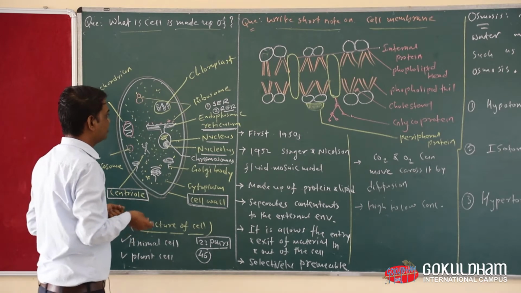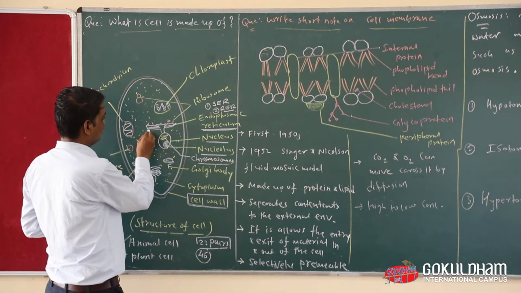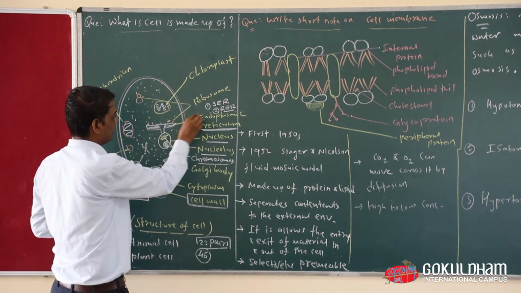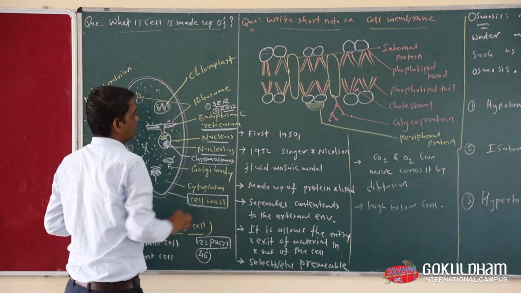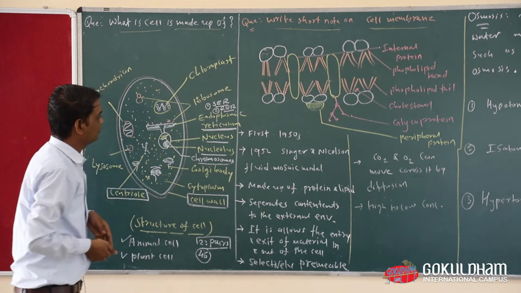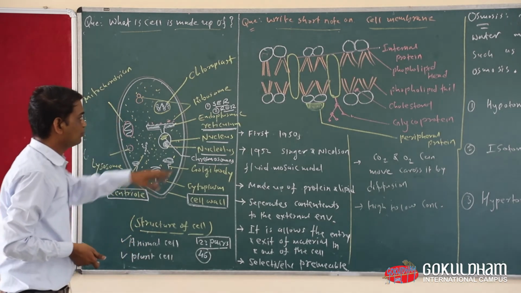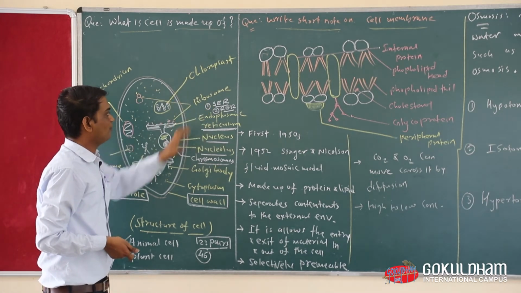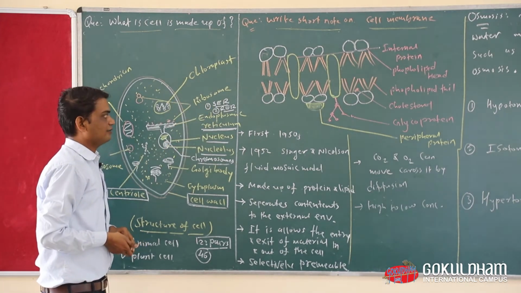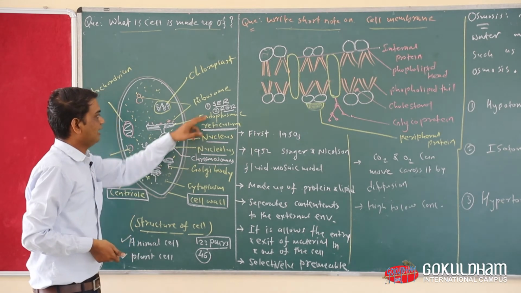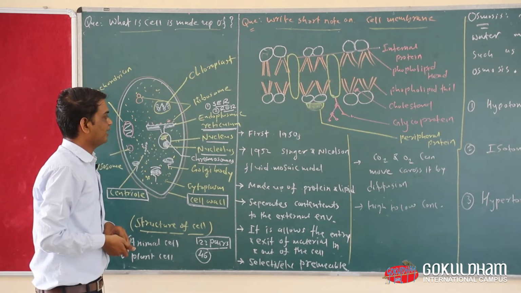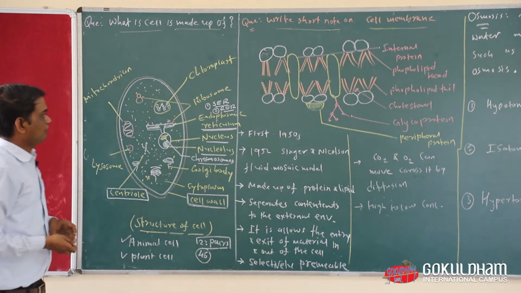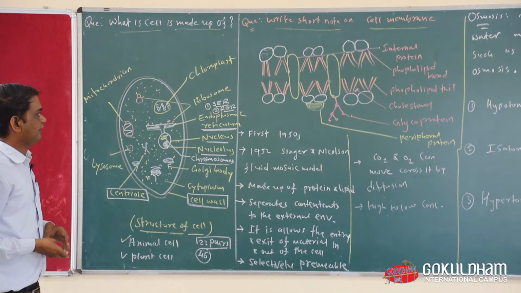When ribosomes are not present, this endoplasmic reticulum is known as smooth endoplasmic reticulum. Everyone keep in mind, there are two main types of endoplasmic reticulum: first SER, smooth endoplasmic reticulum, and second RER, rough endoplasmic reticulum.